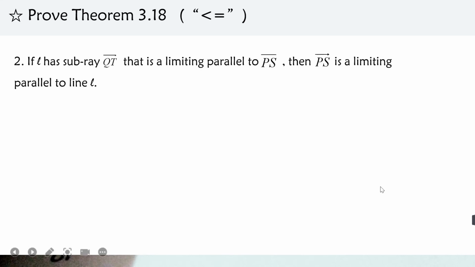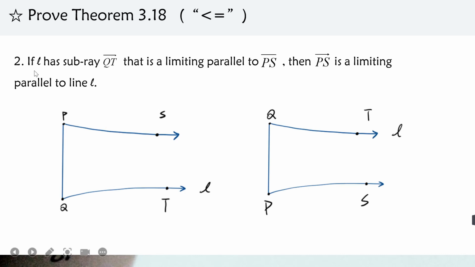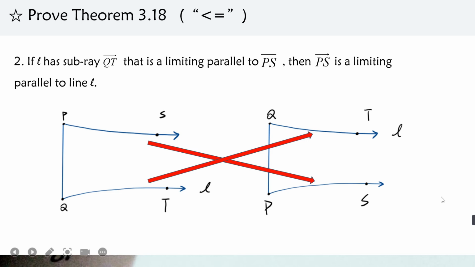For the inverse direction, it's quite simple actually. So this is the graph for the previous direction, and this is for the new one. We want to prove that if L has a subray QT that is a limiting parallel to PS, then PS is a limiting parallel to line L. Previously, we had to prove that QT is a limiting parallel to PS, and now we have to prove PS is a limiting parallel to QT. It's just like exchanging their positions.